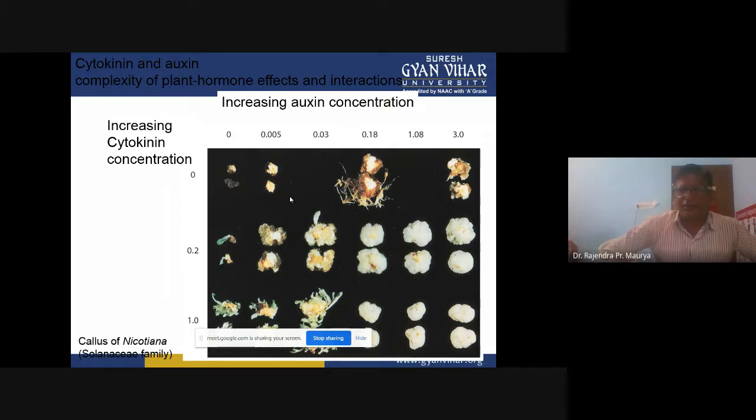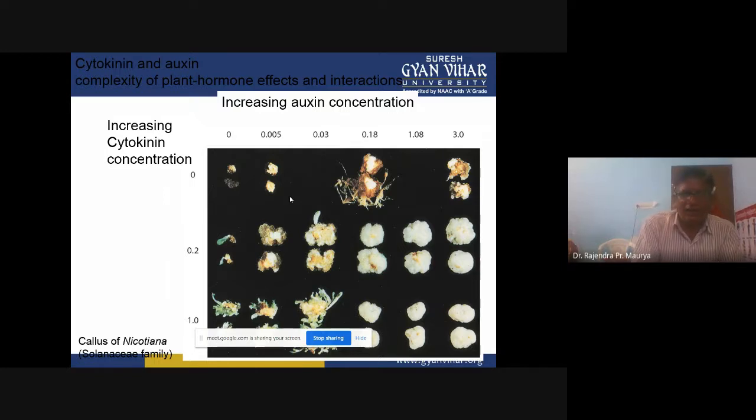If we increase the cytokinin concentration to 1.0, you can see shoot formation or morphogenesis occurs from the callus. So we can see organogenesis from the callus if we increase the cytokinins along with the auxin.